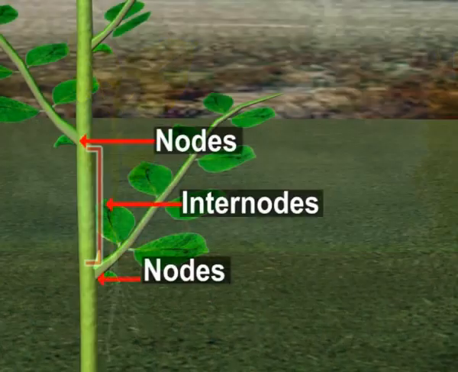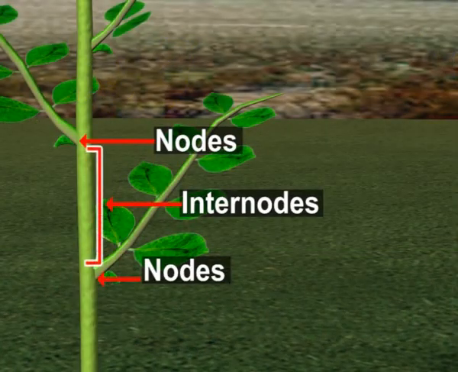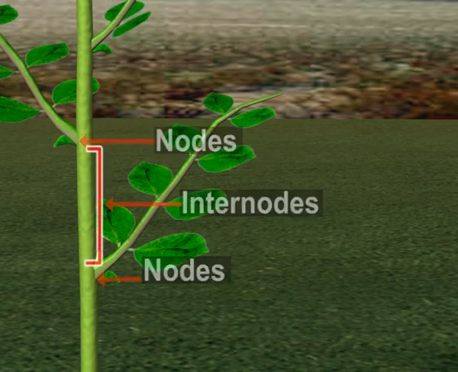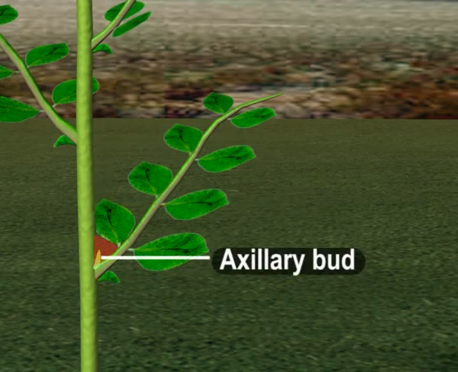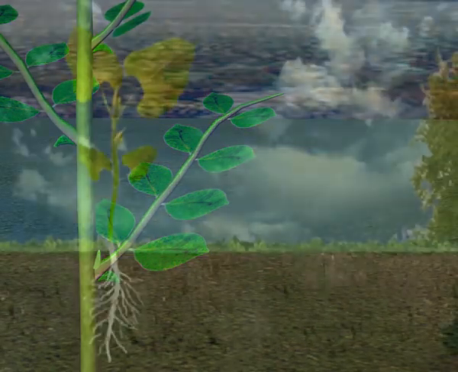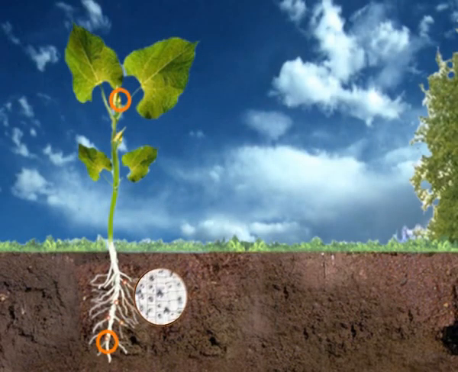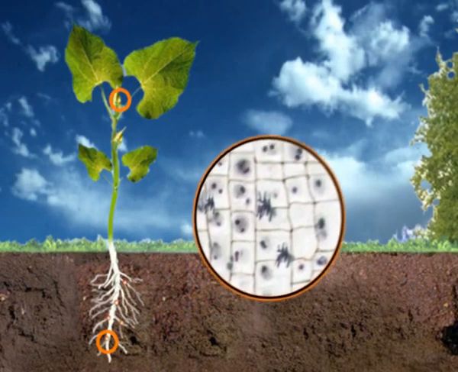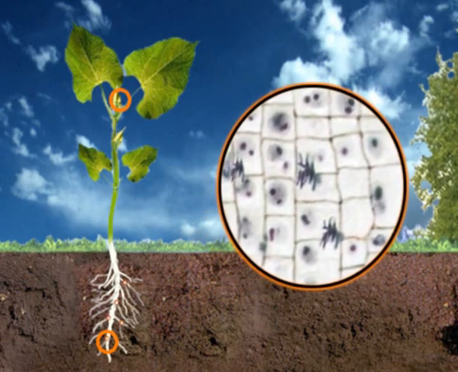Nodes are regions of the stem at which leaves are attached. These may also contain meristematic cells. Axillary buds are found in the axils between leaf and stem, and under appropriate conditions, these buds can be activated to produce branches.